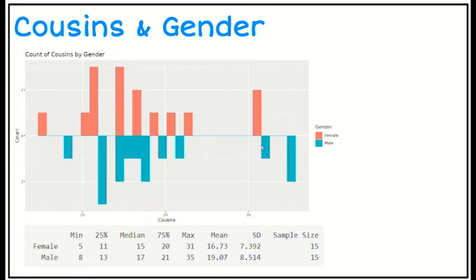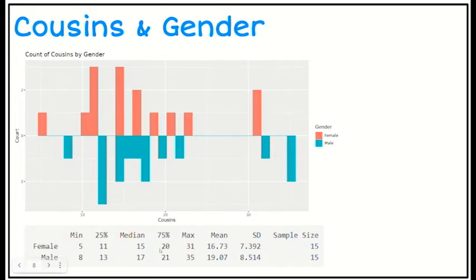So there's a few people that have got lots and lots of cousins, but the bulk of them are around about here. And we can see the females have got a median of about 15 cousins, and the males a median of 17 cousins. So again, quite similar in numbers. A little bit of a difference, the males are a little bit bigger by 2, but very close.